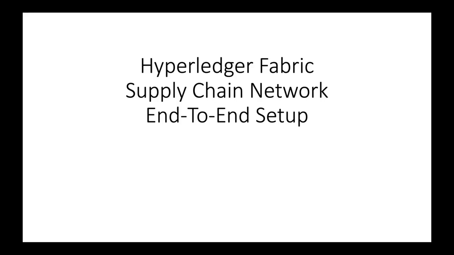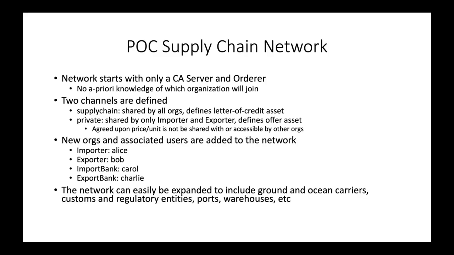That concludes the overview of Hyperledger Fabric. Now let's put this into action by setting up an end-to-end demo. We will create a new network that is bootstrapped with only a CA server and an orderer node. The orderer will specify two channels, supply chain and private. The private channel will be used to share information between two organizations that other organizations should not be able to access. We will add 4 organizations to this initial network and will create user identities for these organizations.